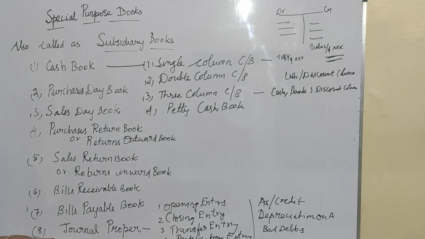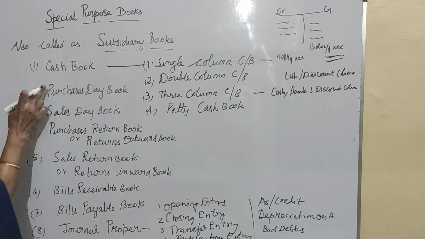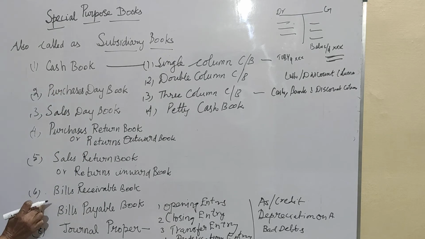Finally, once again I will say, journal proper is a book where entries which are not entered in all these 7 books will be entered.